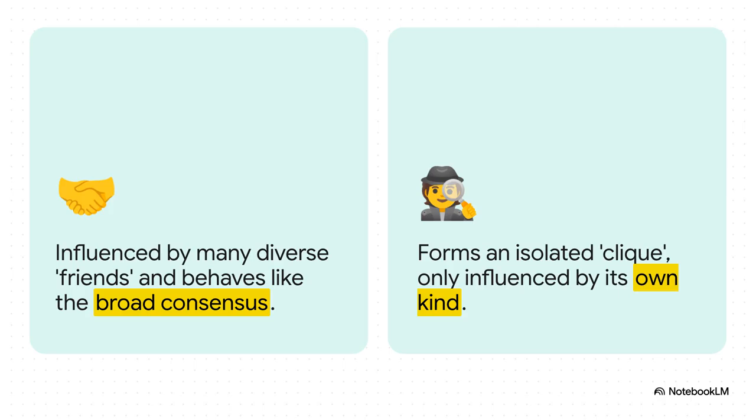Think of each data point like a person. Normal, good data points are like regular people. You know, their opinions are shaped by lots of different friends and influences. But the poisoned data points, they're different. They form this tight, isolated clique. They only listen to each other, they stubbornly stick together, and they pretty much ignore what everyone else thinks.